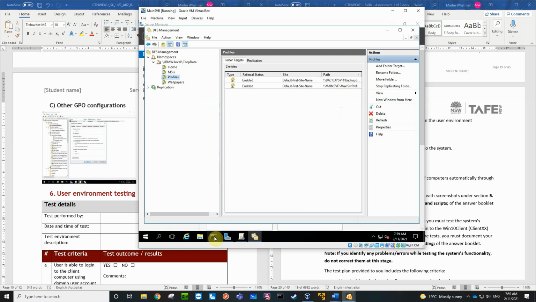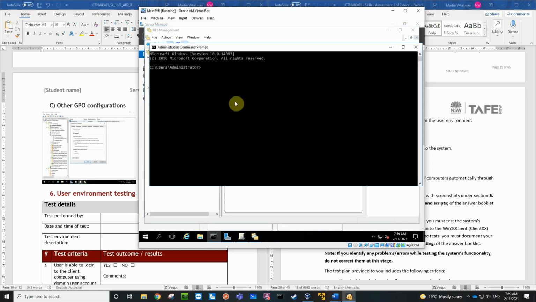Now normally with group policies, you would run a GP update /force on the command line, and that forces out the group policies to all of the clients. It'll do the computers and it'll do the users. Okay, so done successfully.